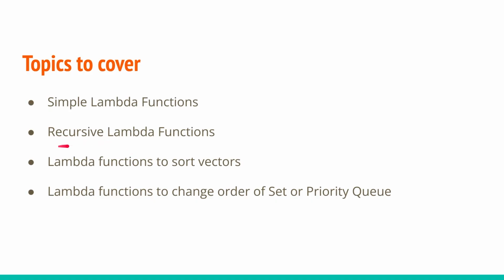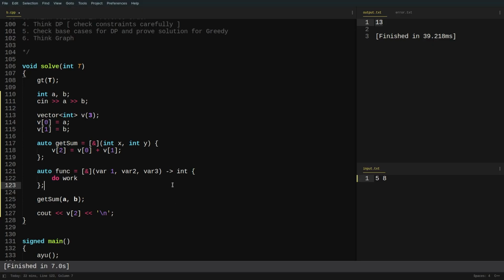Now let us have a look at how you can use recursive lambda functions and why we need to discuss it separately. As I've explained, when you use the auto keyword, it will get executed at runtime. So what happens when I call the getSum function inside it?